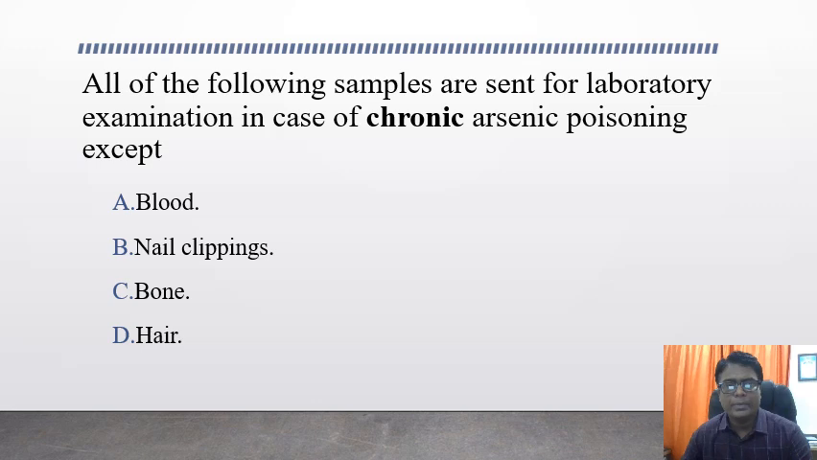All of the following samples are sent for laboratory examination in case of chronic arsenic poisoning except, options are blood, nail clippings, bone, and hair. Can you guess the answer? The answer is blood, investigations of which are most preferable for acute arsenic poisoning. All the remaining options, nail clippings, bones, and hair, are used for chronic arsenic poisoning.